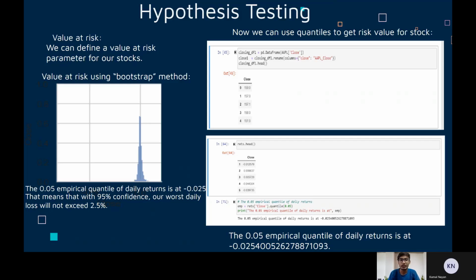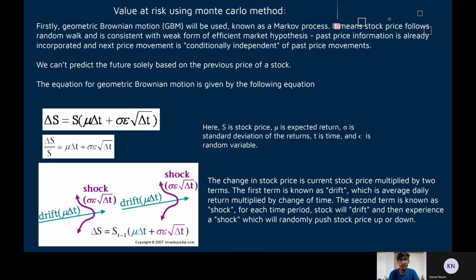Hello everyone, my name is Kamal and I will discuss the hypothesis framing and testing part of the presentation. We have used the bootstrap method to define our risk parameter for our stock and used quantiles to find the risk value of that stock. We have employed the Monte Carlo simulation, which applies a selected model to a large set of random trials in an attempt to produce a possible set of expected future outcomes. The most common model used is the geometric Brownian motion or the GBM method.